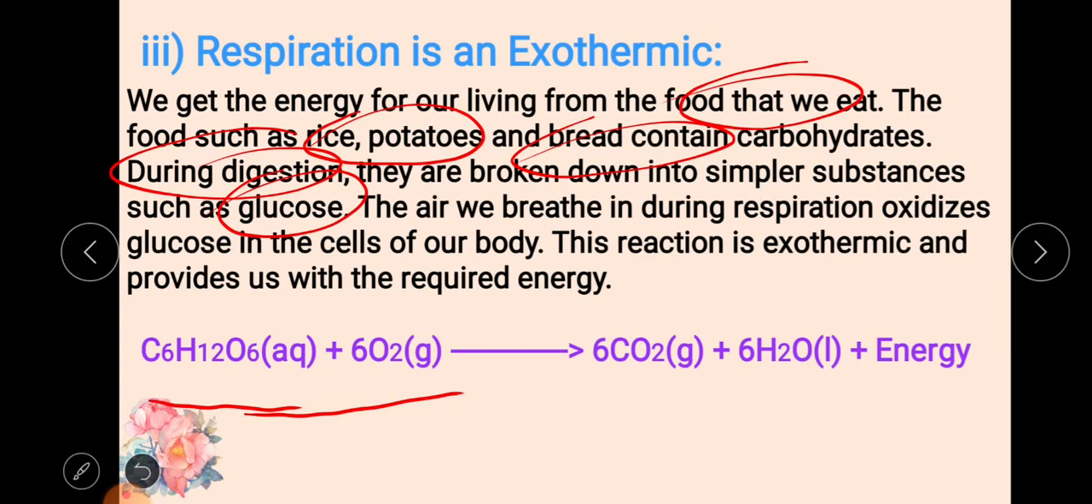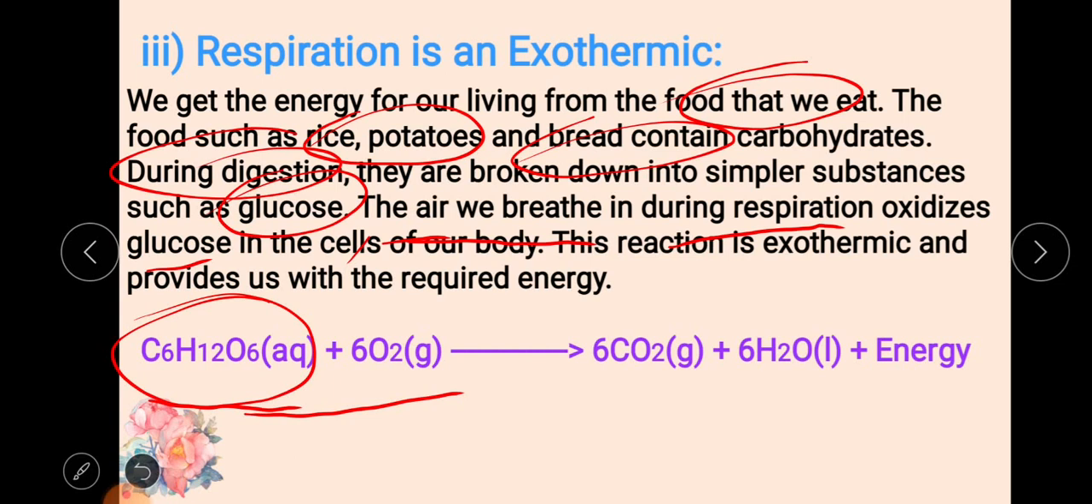This glucose breaks down. It needs a medium to break down, means the air we breathe in during respiration, which oxidizes the glucose. See, the food we ate converts finally into glucose.